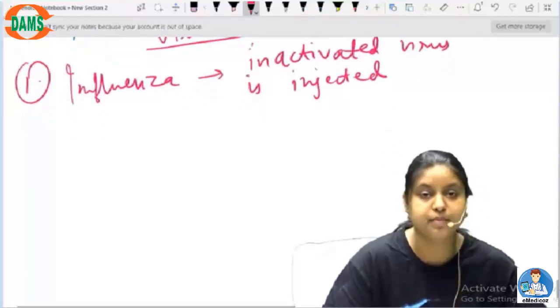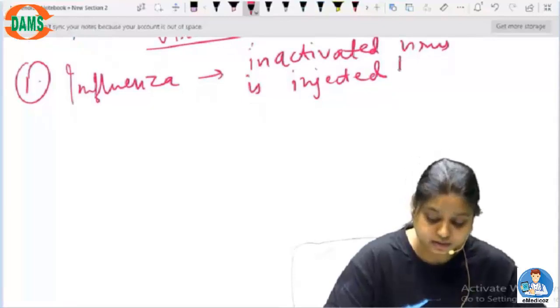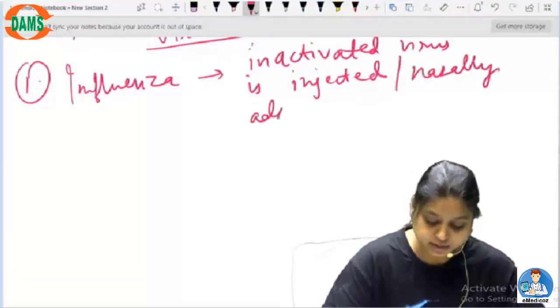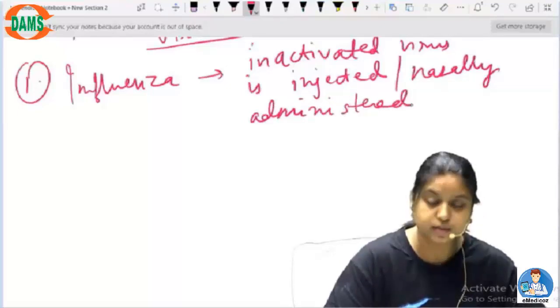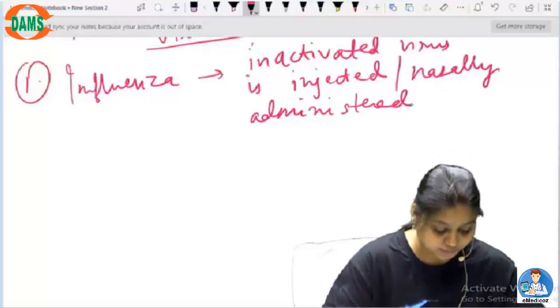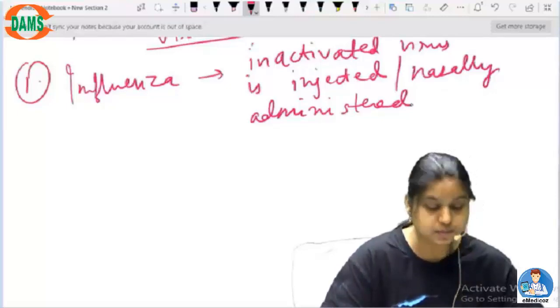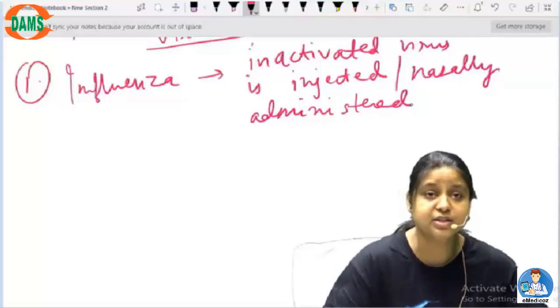And it can be nasally administered. You can give it either way, either you inject it or give it through the nasal passage. And this virus, since it is inactivated, it can be used as a vaccine.